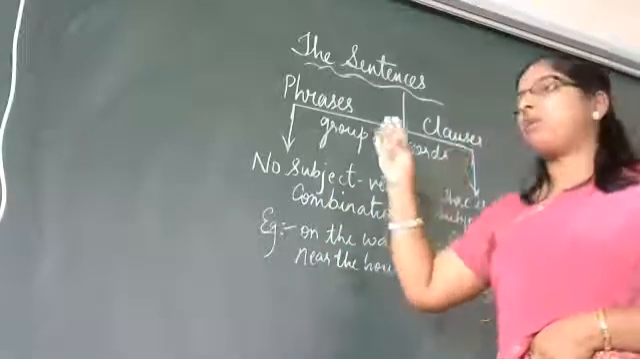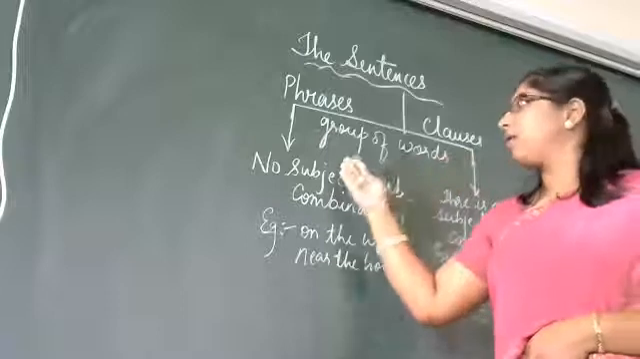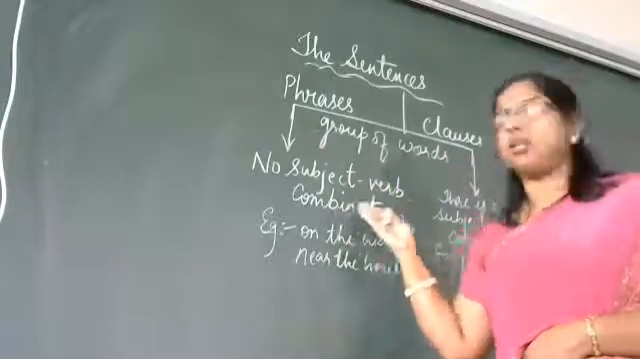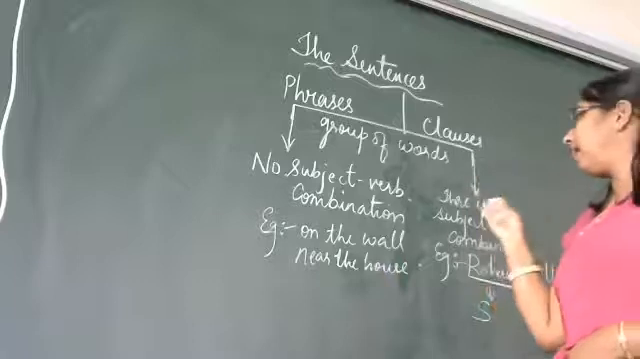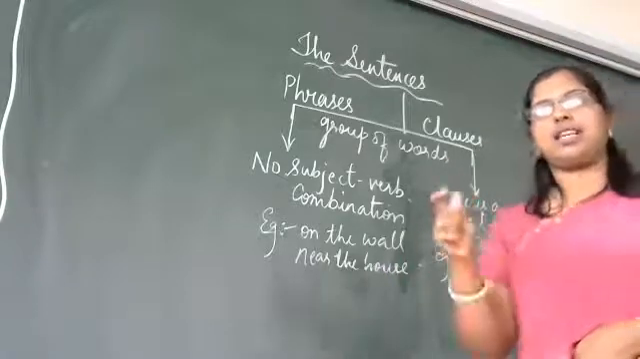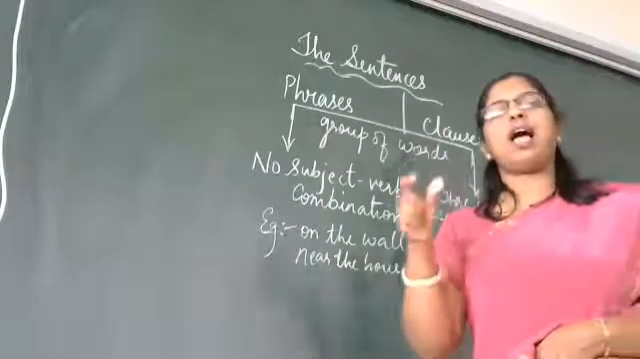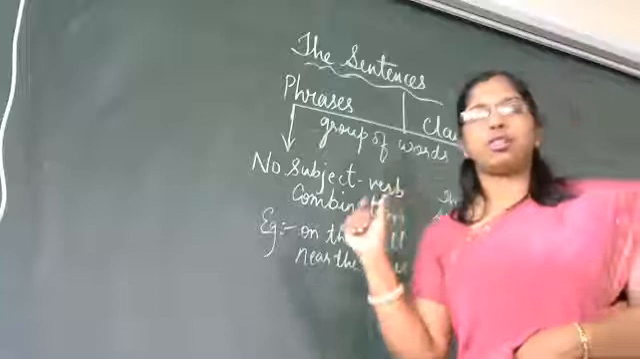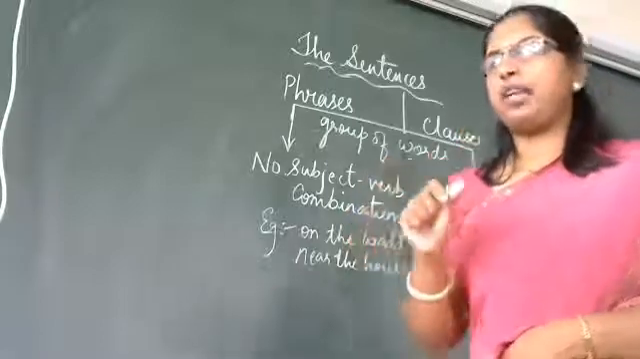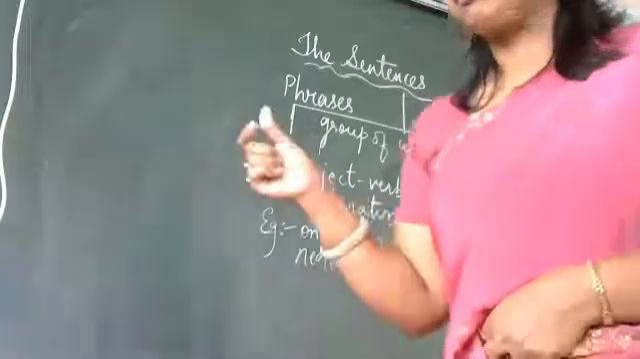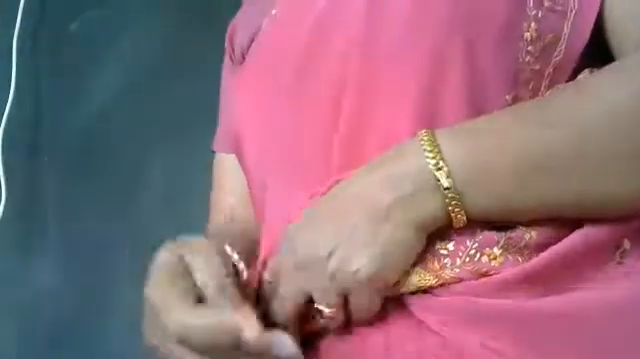I repeat once again. Both are groups of words, but in phrases, there is no subject-verb combination. In clauses, there is a combination of subject and a verb. That means in a sentence, there is a subject and there is a verb. Here, it is just a group of words. Clear to all? Any difficulty? Shall we proceed further now?